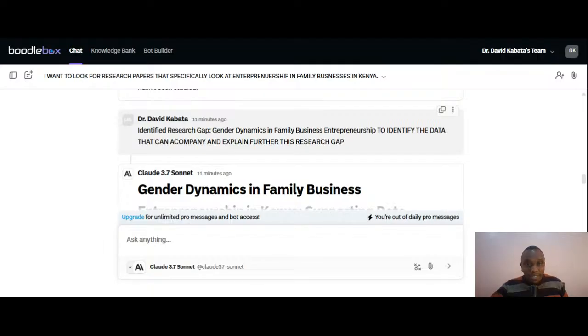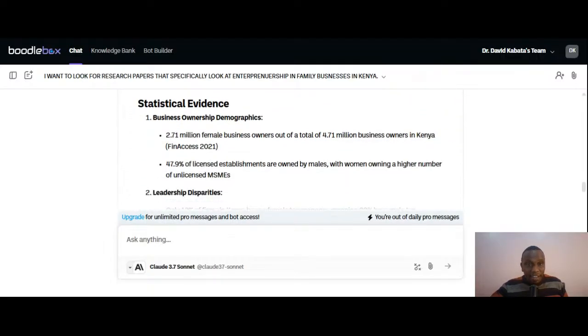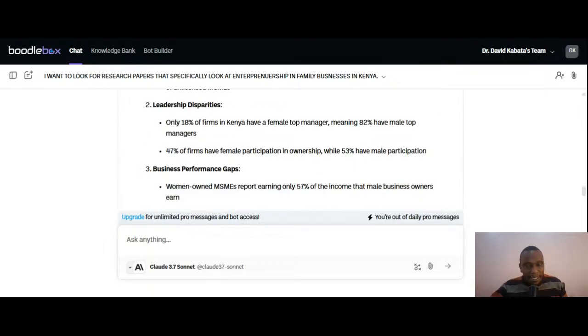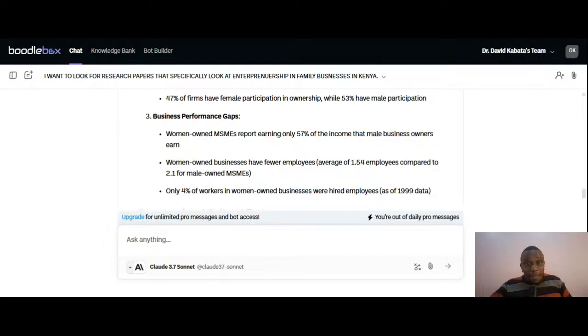So I've decided to take the gender dynamics in family business entrepreneurship, and you can see we have the statistical evidence there, business ownership demography, comparing women and men, and leadership disparity, especially when it comes to management of some of these businesses. We also have the business performance gaps.